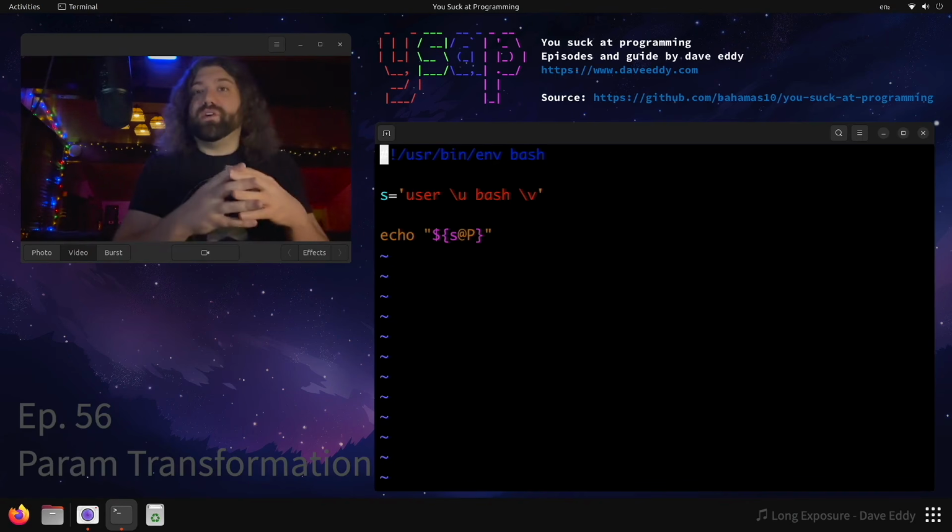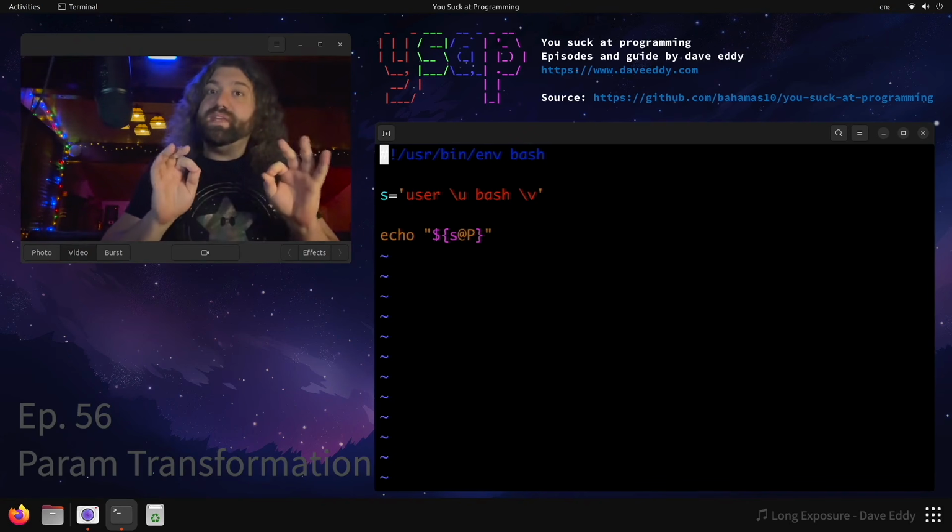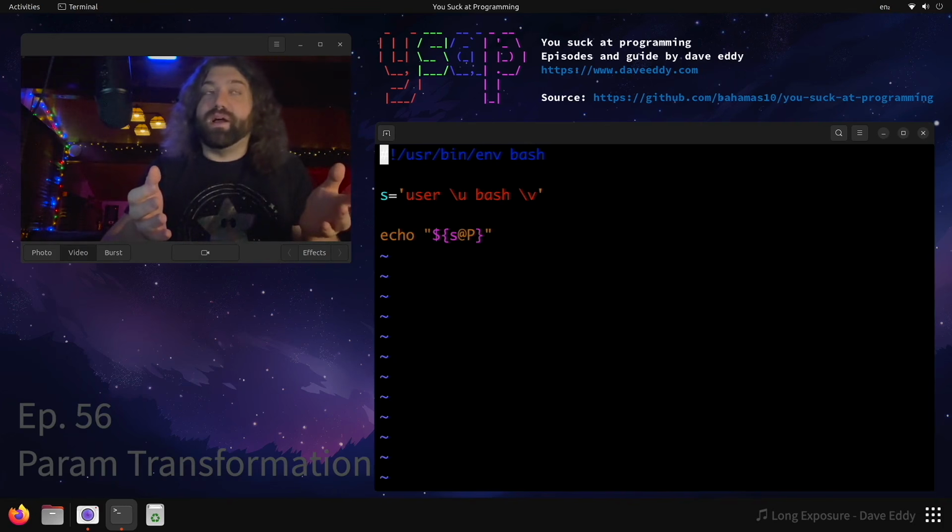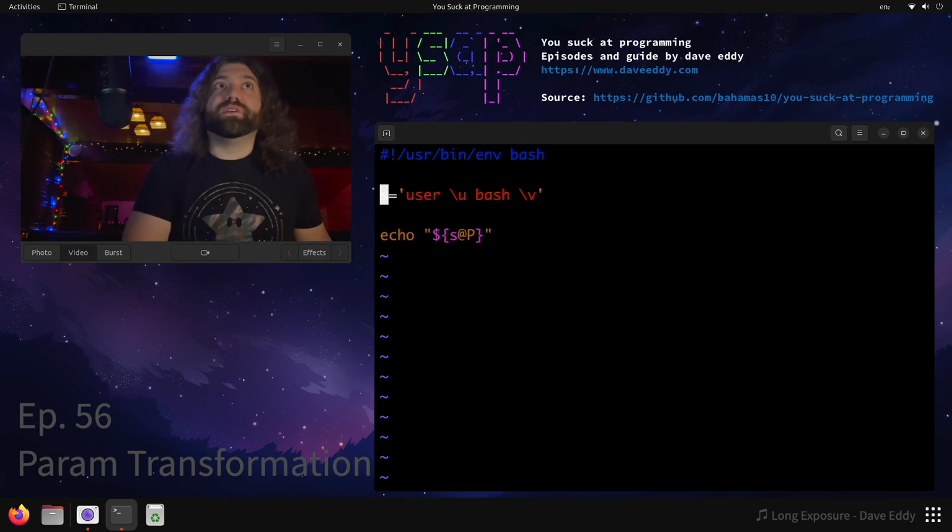Prompt. So I don't know if you know this, but the PS1 variable, all caps, PS1 is used to set your prompt to a custom prompt in Bash. And there are some built-in variables you can use. So the username is like a \u, the version is a \v. You can look these all up in the man page.